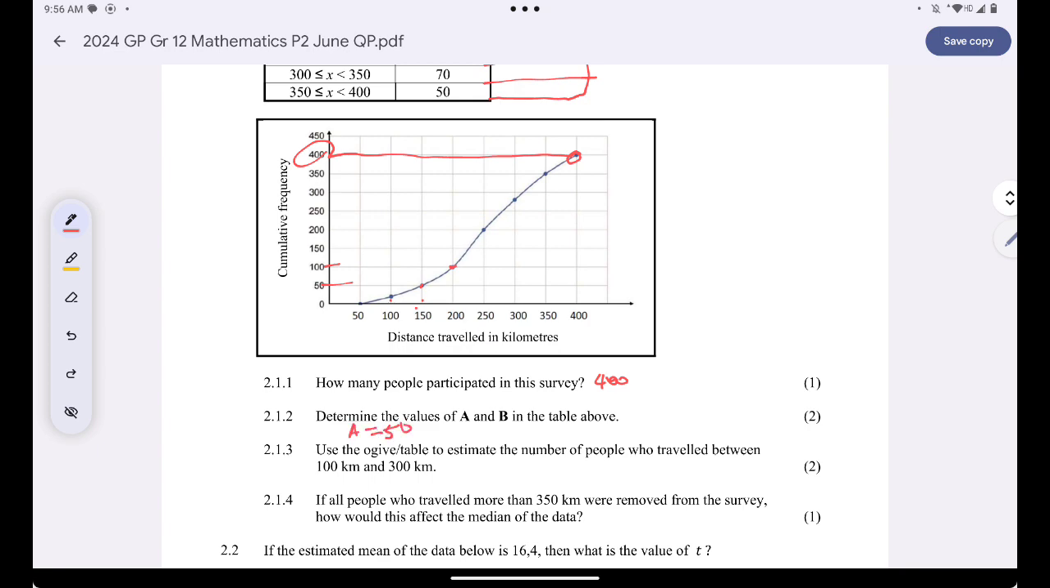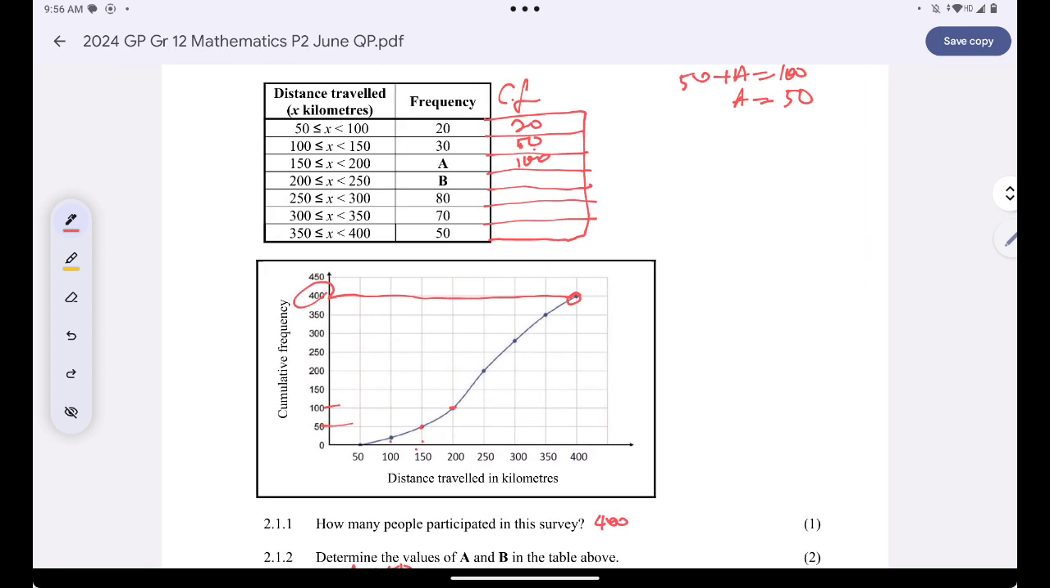A is 50. And then how can I get B? B is between 200 and 250. The total number is 200 there. So I must say 100 plus B, I must get 200. That means B is equal to 100.